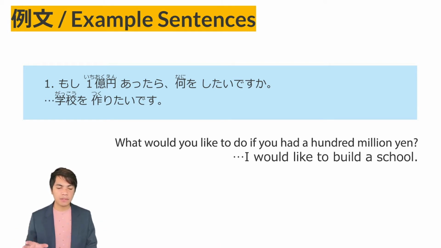So, moshi also means if. So, if ichioku en attara, you have 100 million yen. From the verb ichioku en arimasu, so arimasu, you have 100 million yen. Ichioku en attara, if you have 100 million yen, nani o shitai desu ka, what do you want to do? He said, Gakkou o tsukuritai desu. I want to build a school.